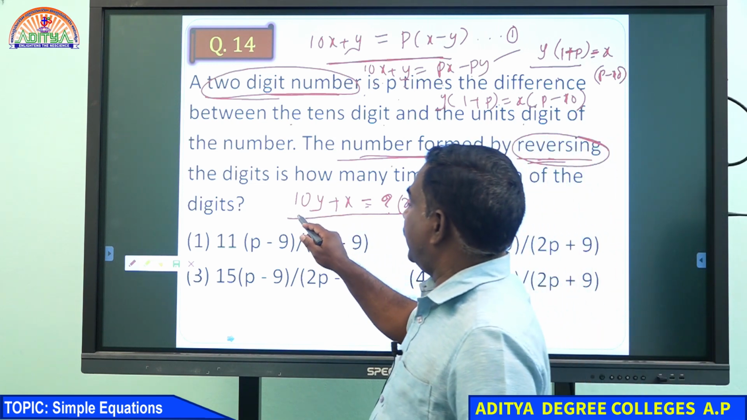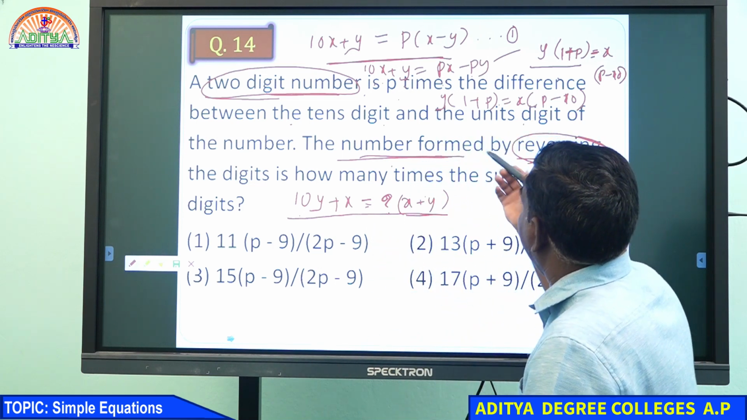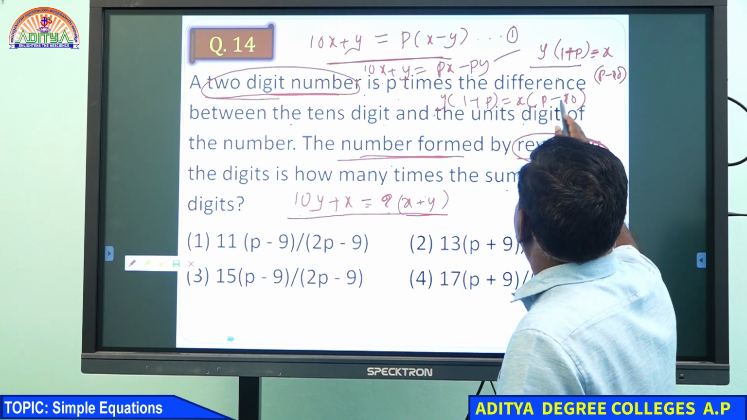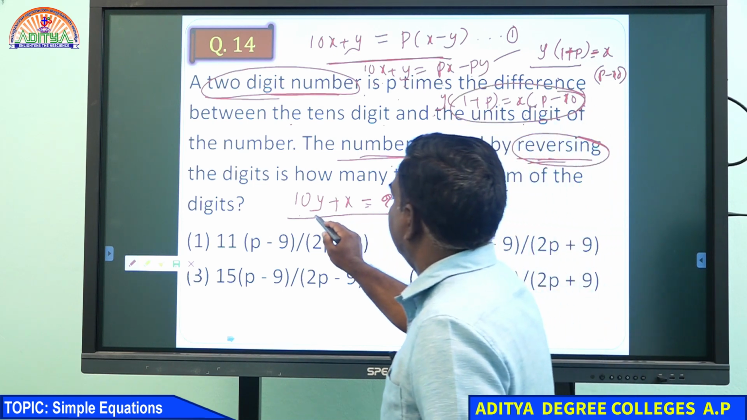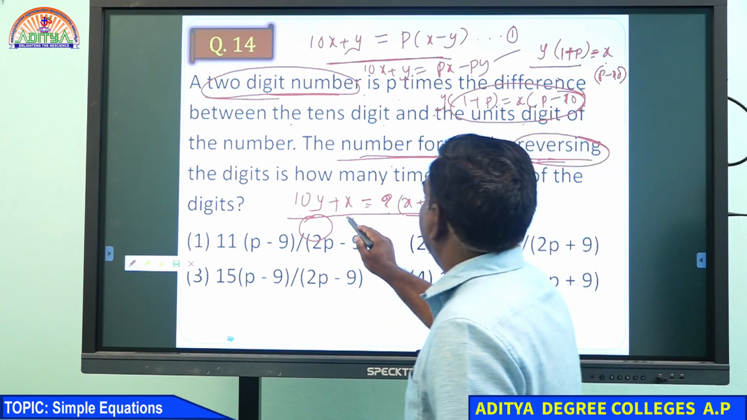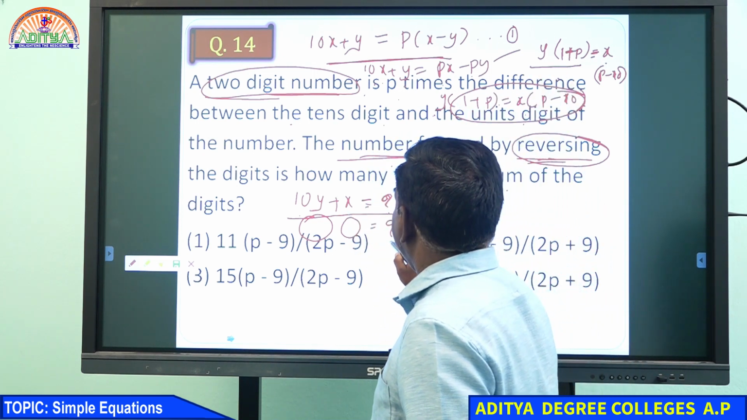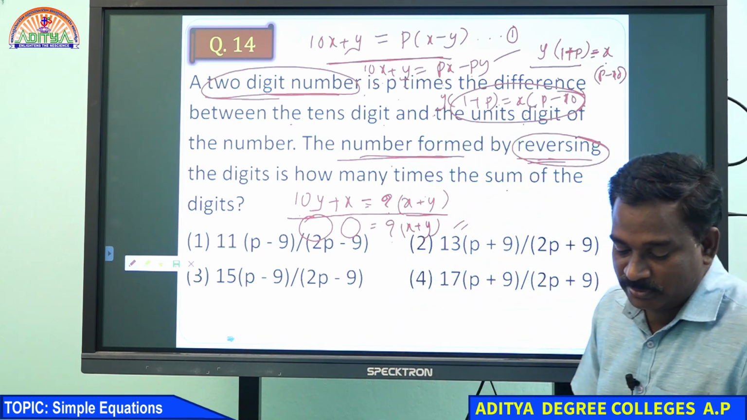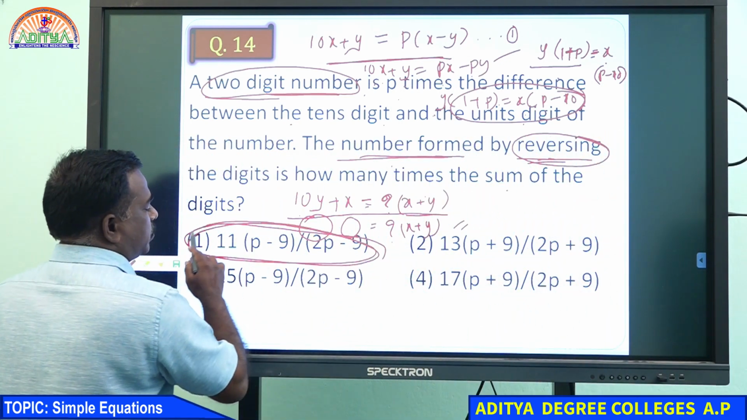The number formed by reversing is 10y plus x. Can we get 10y anywhere? Here, y we can write as x into p minus 10 divided by 1 plus p, so we can get the 10y value here, and the x value too. By solving these two equations, you will get how many times x plus y. By solving it, we will get option 1 as the answer here.